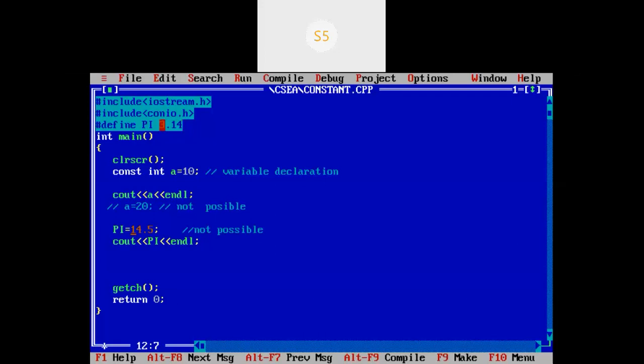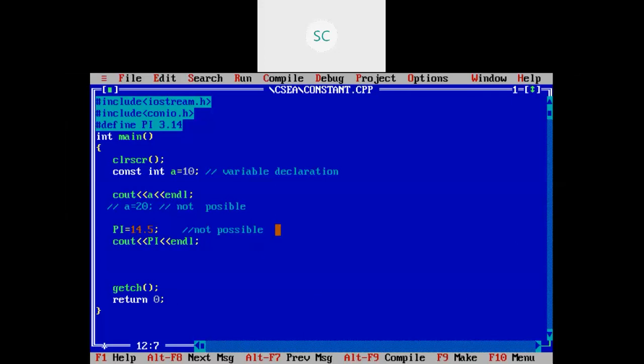Yes. Okay. See, for example, this is the pi value, this is a fixed value, right? Suppose that someone written in our program, pi value they are multiplying into 2. That is possible, right? But while accessing pi value, it should be 3.14 only. Then only you will get exact result, right? For example, I am going to find some area of circle, or some other. Okay, there we are using pi value, right?